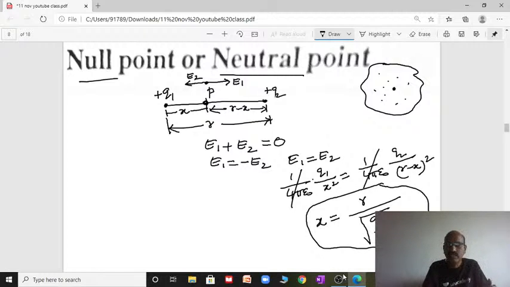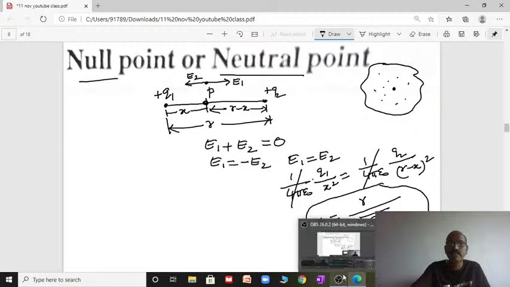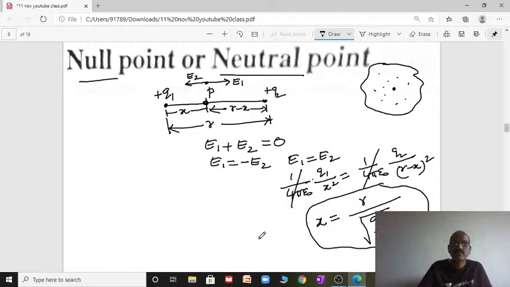It will act along the line joining the two charges. It will always lie closer to the lesser magnitude charge. Whichever charge is lesser in magnitude, the null point will occur on that side. So the point where the intensity of the electric field due to the two point charges is 0 is called the null point or neutral point. Clear?